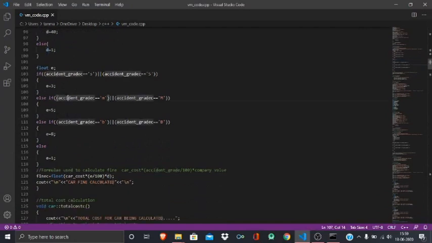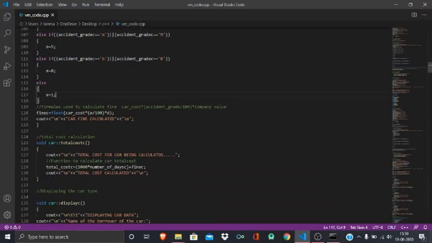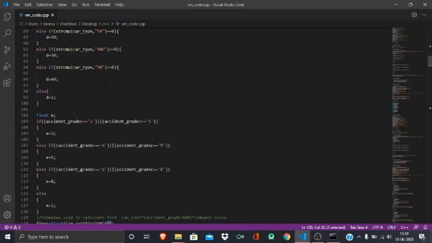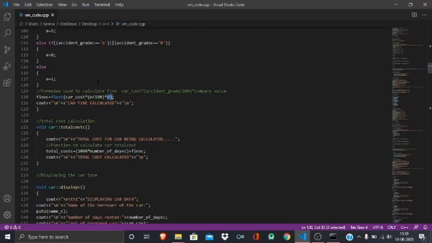Now accident grade is calculated. If the accident is small, then E will be 3. If the accident is medium, E will be 5. If the accident is big, E will be 8. And by default it's 1. Calculating fine, we have done car cost into E upon 100 into D, where D is based on the type of the vehicle, and E is based on the accident grade, like it was big, small or medium.